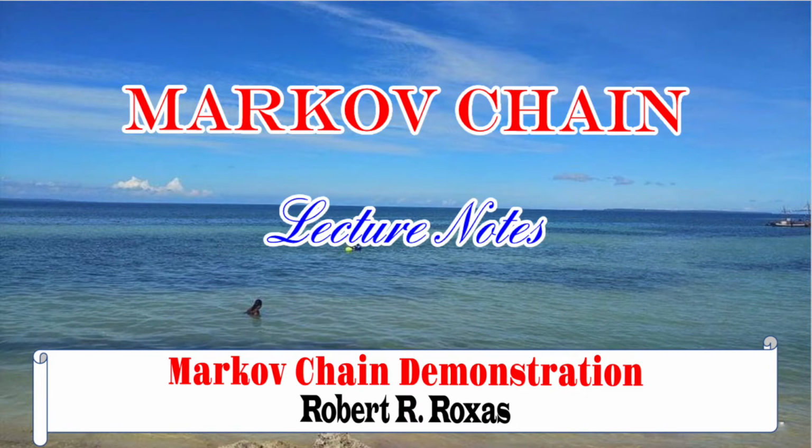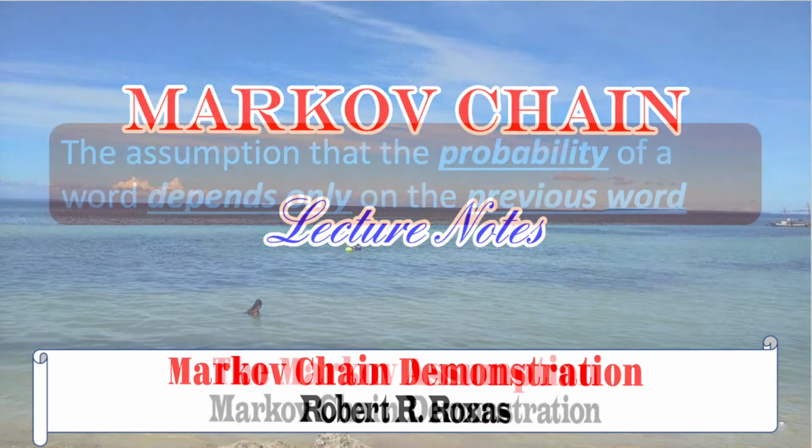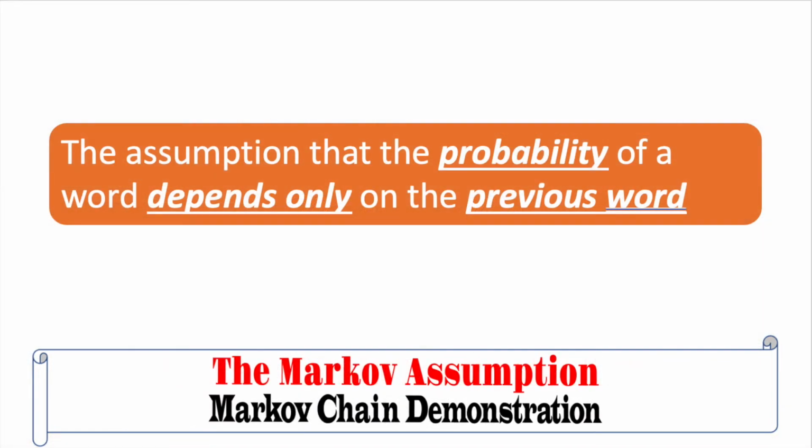Let's start from the very foundation of Markov chain. Let's understand the idea behind Markov assumption. Markov assumption is the assumption that the probability of a word depends only on the previous word. This means to say, we don't have to bother about the probabilities of the previous words except the word just before the current word of interest. This will be illustrated in a while.